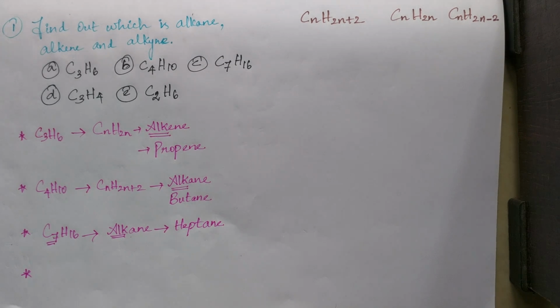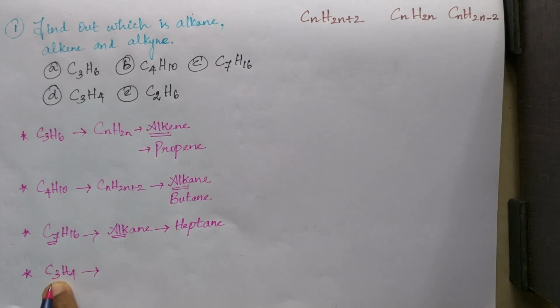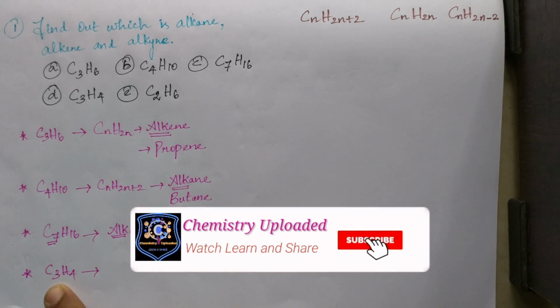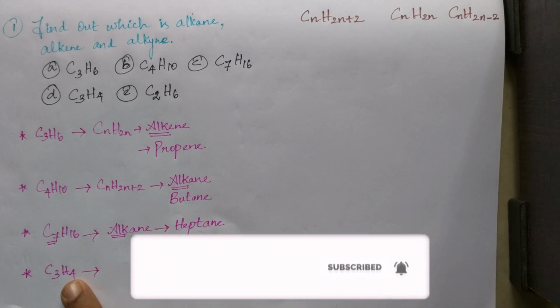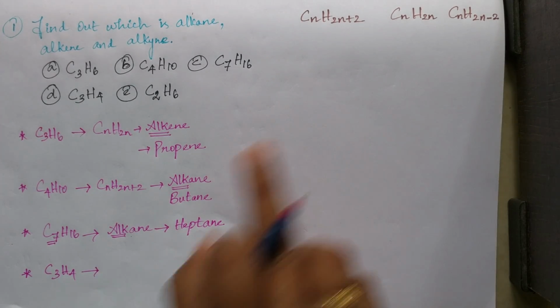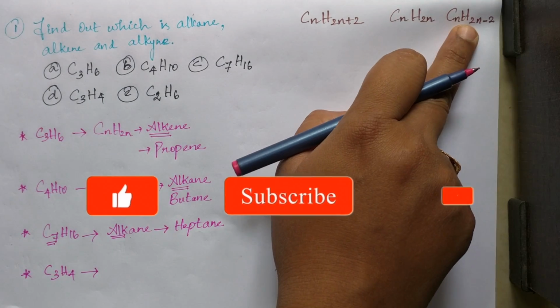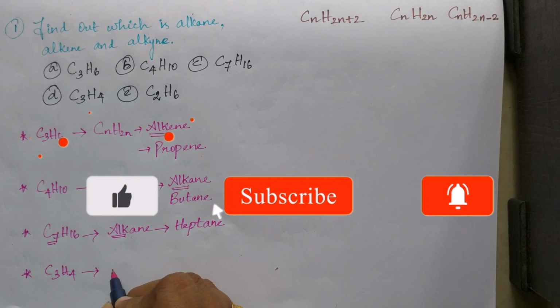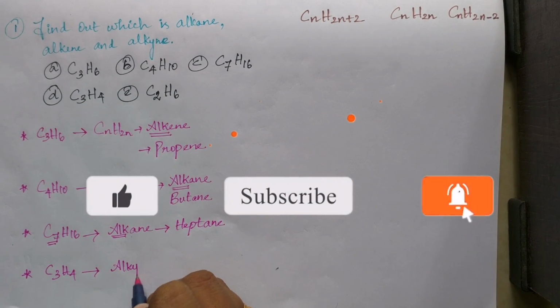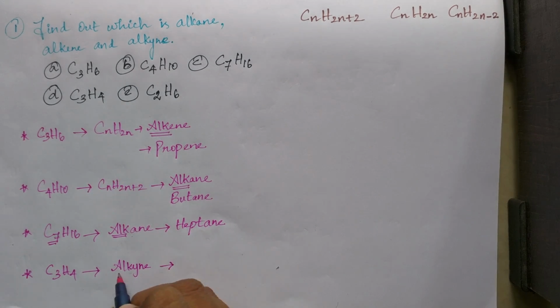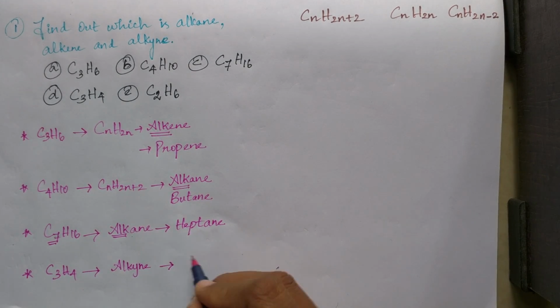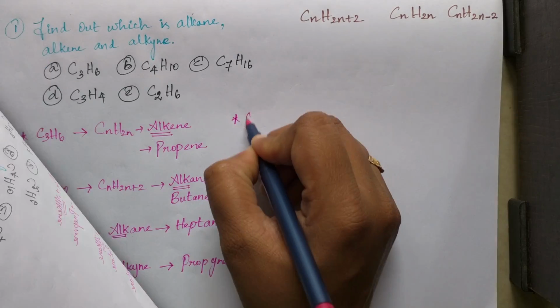Find out the answer and mention your answer in the comment box. 3 carbon atoms, 3 into 2, 6. But out of 6, here only 4 is there. So 6 minus 2. That means CnH2n-2. Is this the answer you got? Right. It is alkyne. So here alk means the number of carbon atoms. It is 3. So propyne.